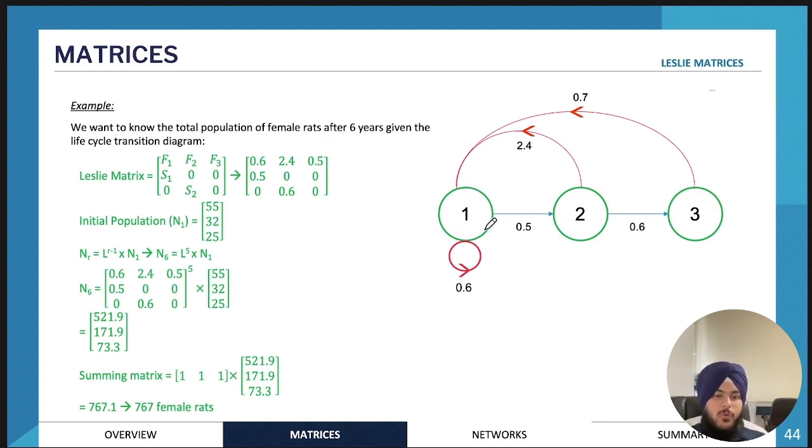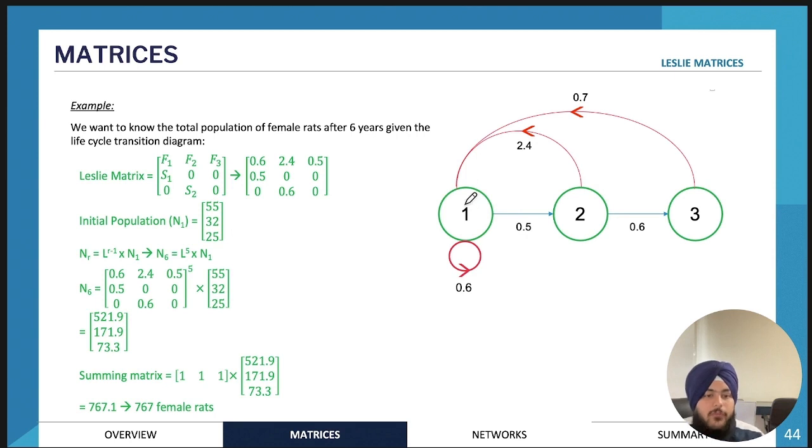And then from age group 1 to age group 2, we have a survival rate of 0.5. So only 50% of the insects in age group 1 are going to survive to age group 2. And then from age group 2, 60% of them are going to survive to age group 3. And then after age group 3, since they all die off, we're not going to have any other survival rates. And then these ones over here, as well as this one, represent the birth rates.